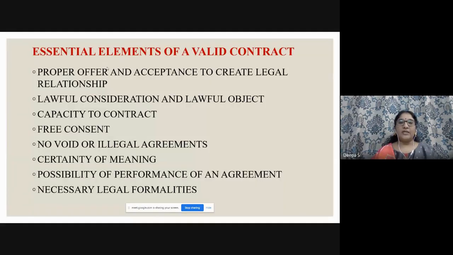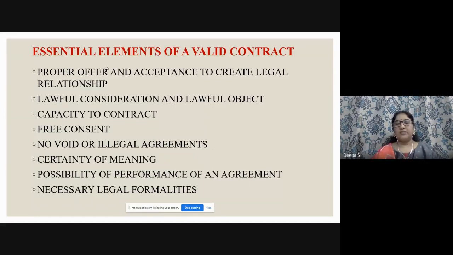No void or illegal agreement: for example, an agreement for illegal products, illegal gambling, import of drugs, etc. Certainty of meaning: the agreement or contract must have a certain meaning, not vague. It shouldn't be non-understandable, vague or confusing to the parties.